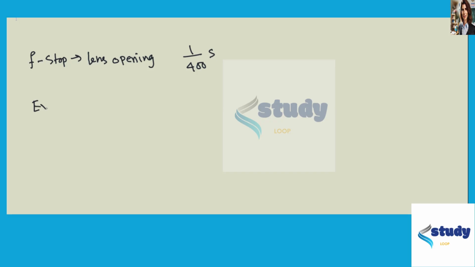Now, in example 25.2, we see that exposure is related to the lens opening area and the time of exposure. And so we can relate the two, time times lens opening area, and that should be equal to our exposure.